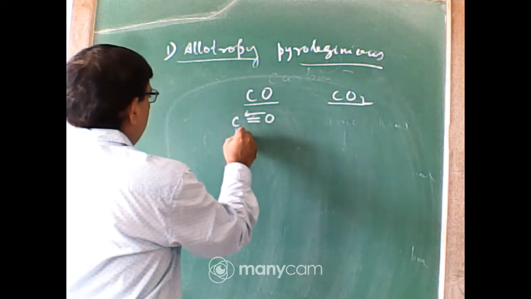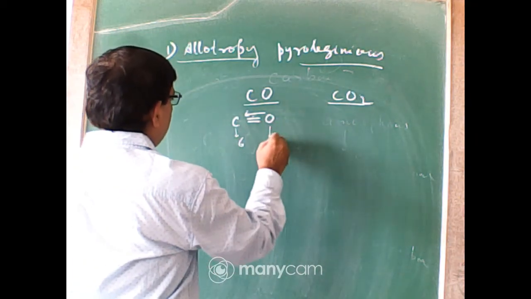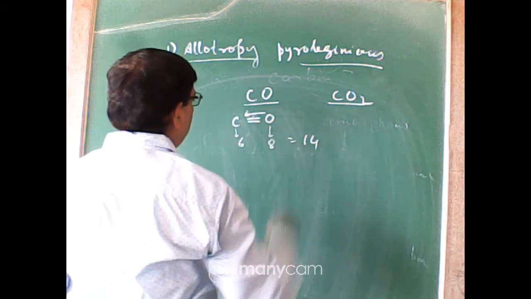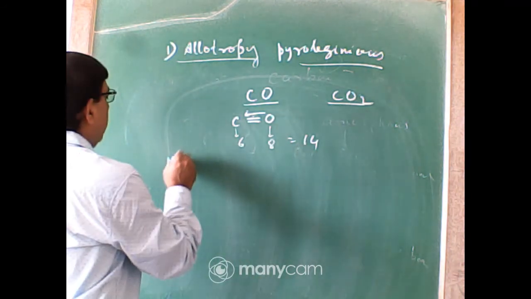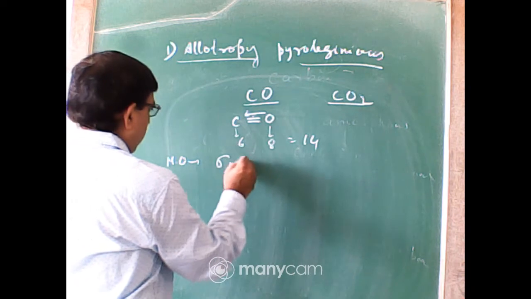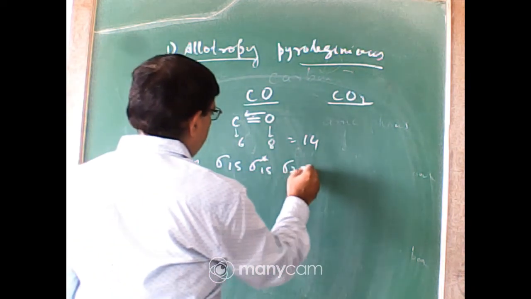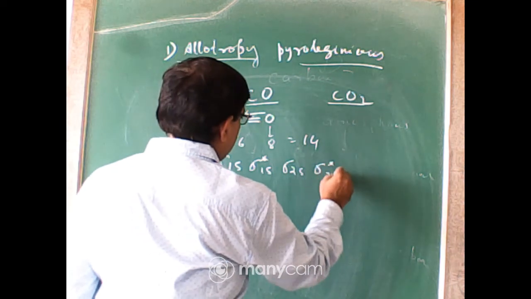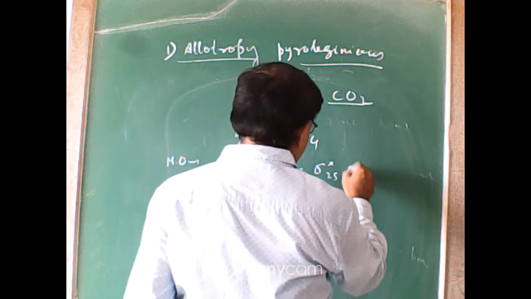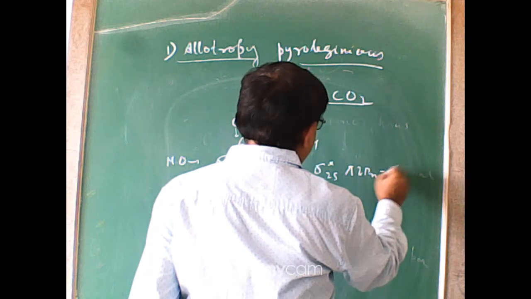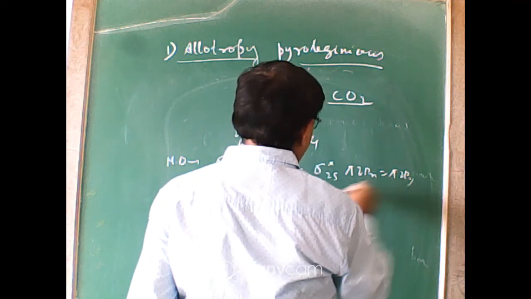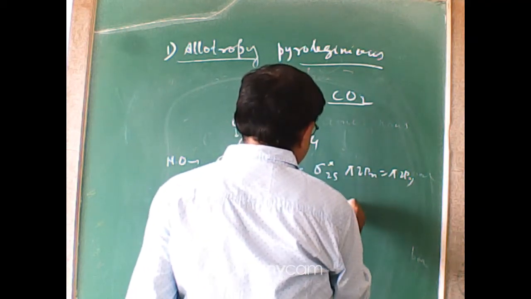How many electrons are present in carbon? 6, and oxygen 8, and total electrons 14. If you draw the MO diagram: sigma 1s, sigma star 1s, sigma 2s, sigma star 2s, pi 2px equal to pi 2py, sigma 2pz.